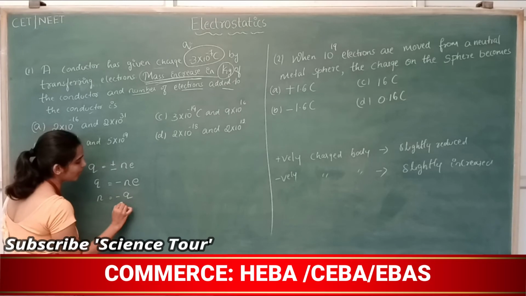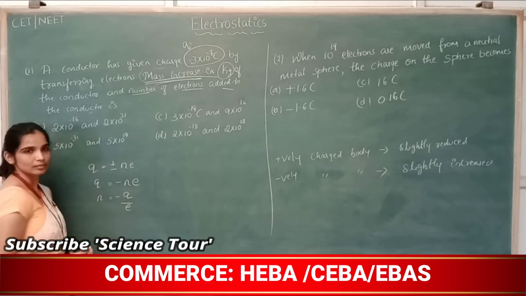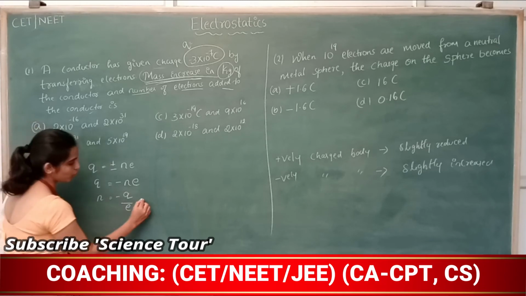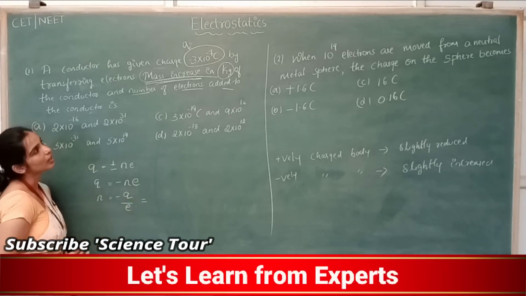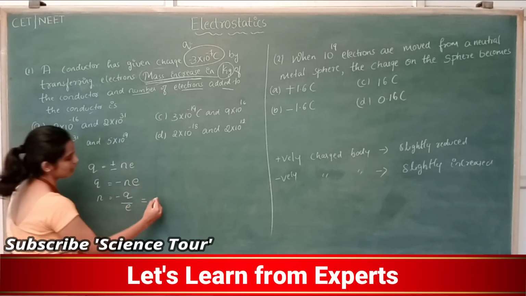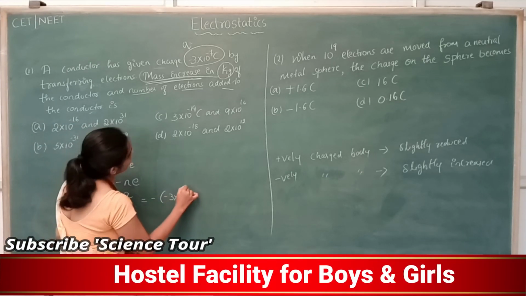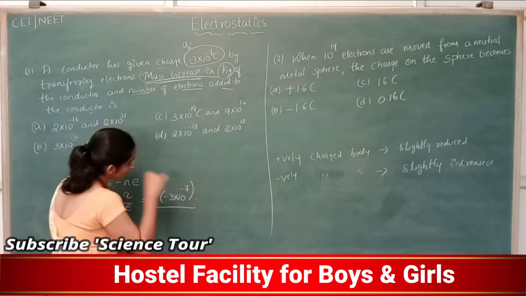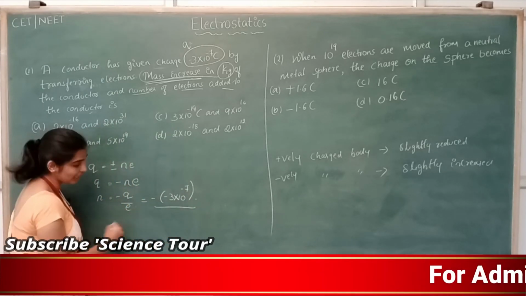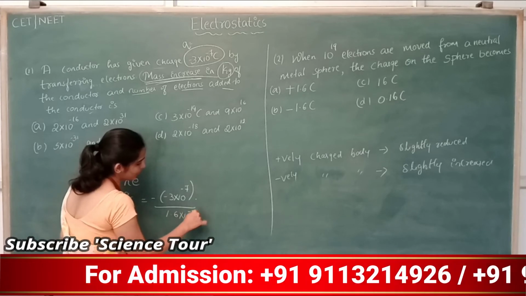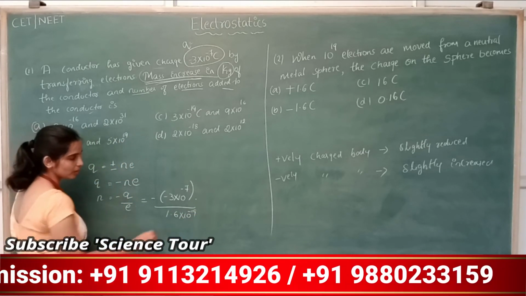Minus Q divided by e, where e is the charge of the electron. The charge of this whole conductor is minus 3 into 10 to the power of minus 7 coulomb, and the value of e is 1.6 into 10 to the power of minus 19 coulomb.